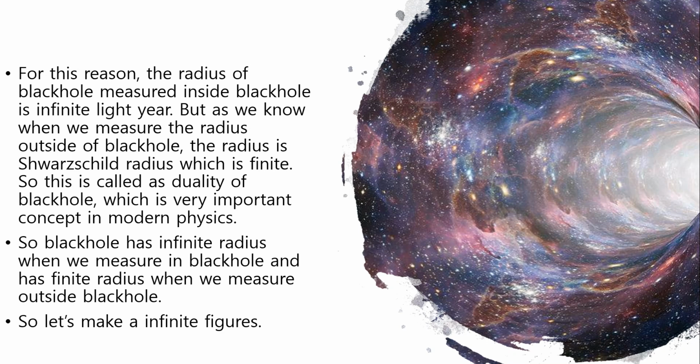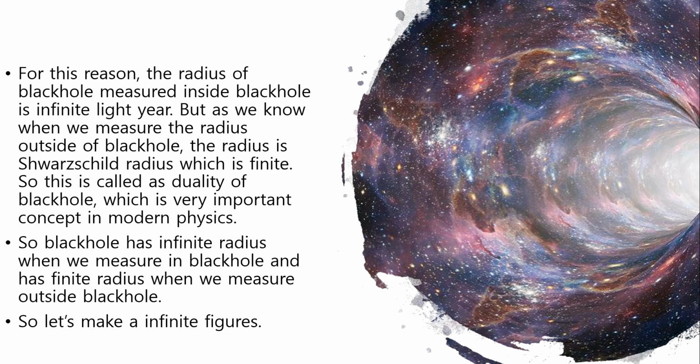But as we know, when you measure the radius outside of black hole, the radius is the Schwarzschild radius, which is finite. So this is called duality of black hole, which is a very important concept in modern physics. So black hole has infinite radius when you measure in black hole. It has finite radius when you measure outside black hole.